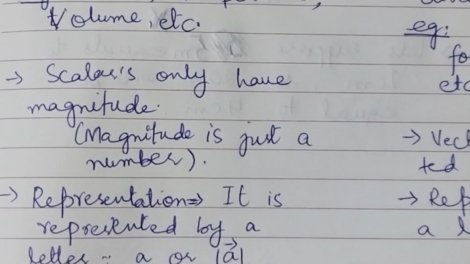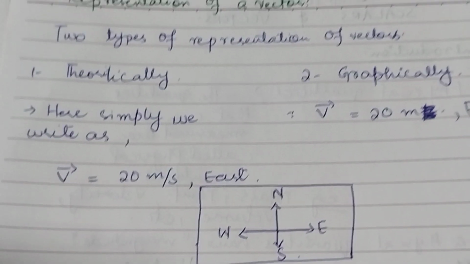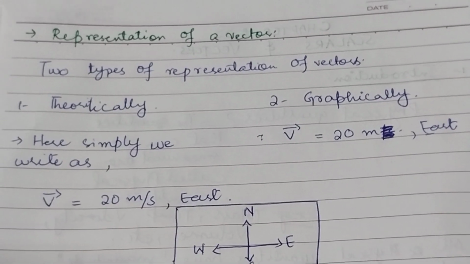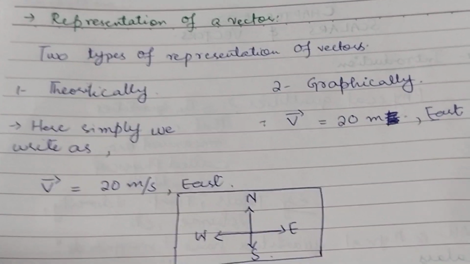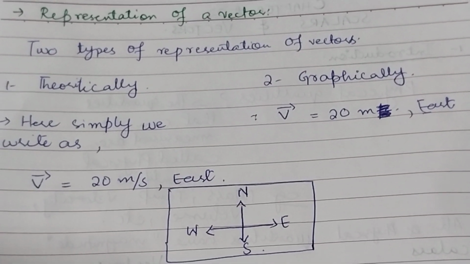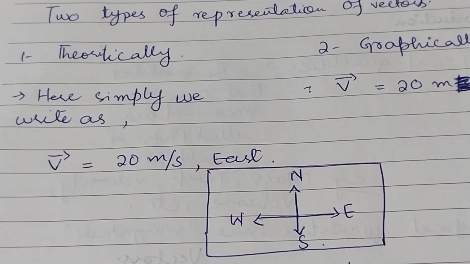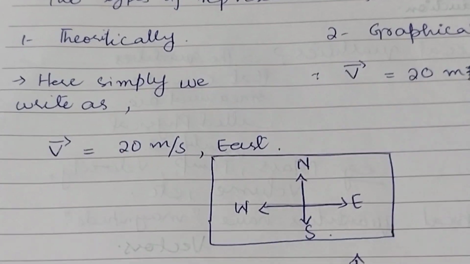Now let's see how we are going to represent a vector. Basically, students, there are two ways: the first one is theoretically and the second one is graphically. When we talk about theoretically, we simply write it like this.